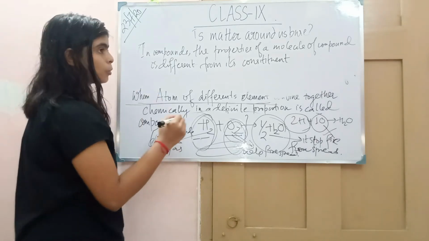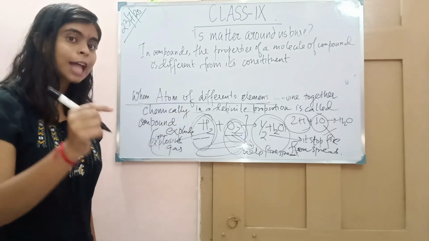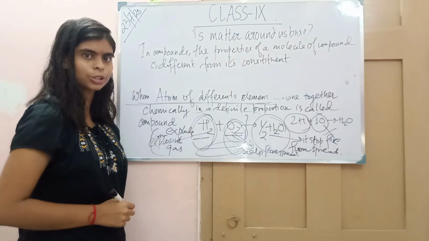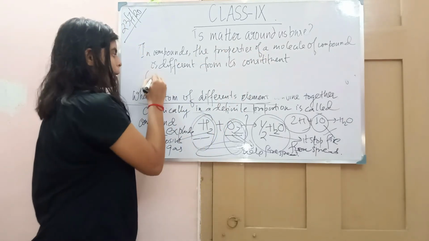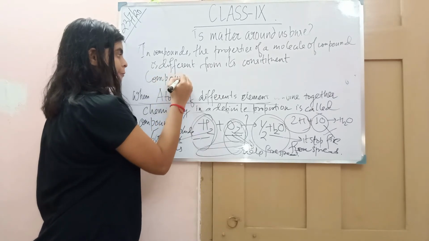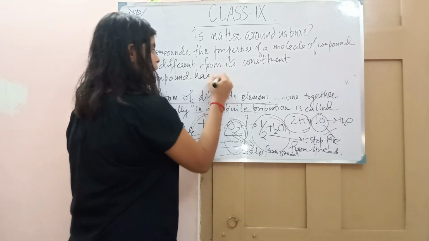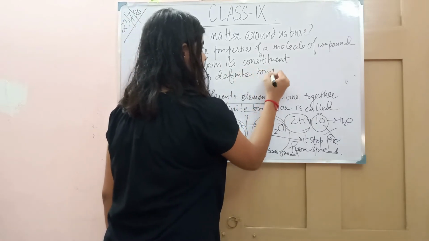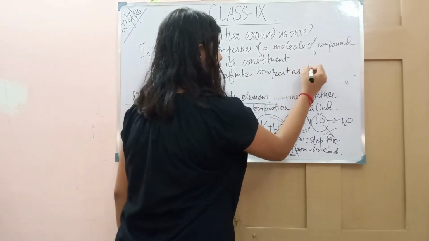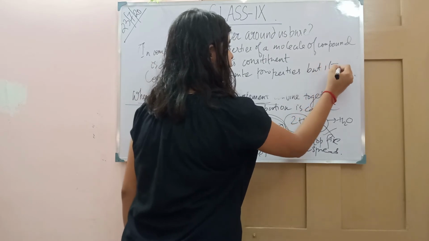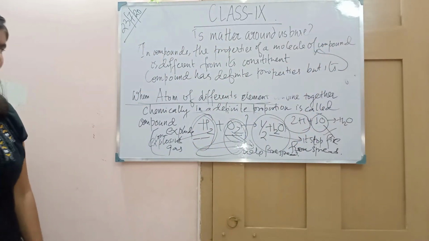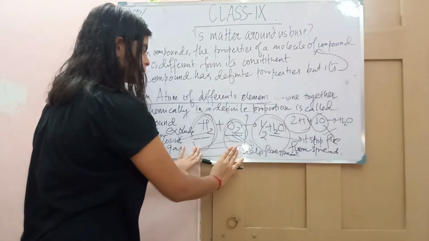So the compound has a definite property, and that definite property is different from its constituents. This is gas, this is gas.